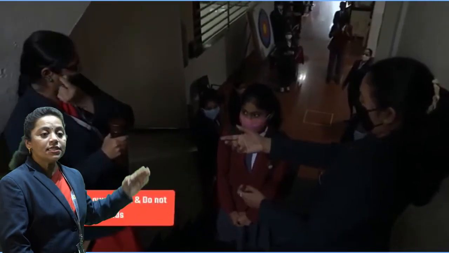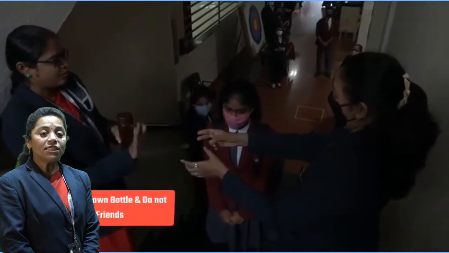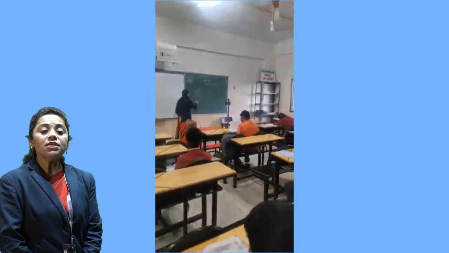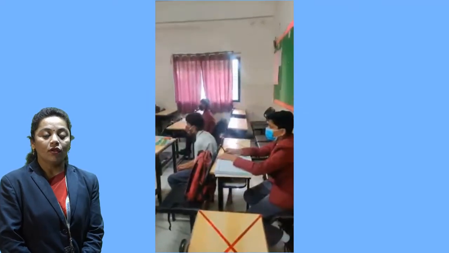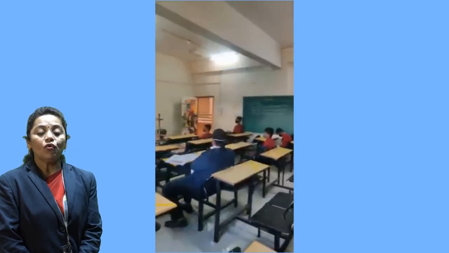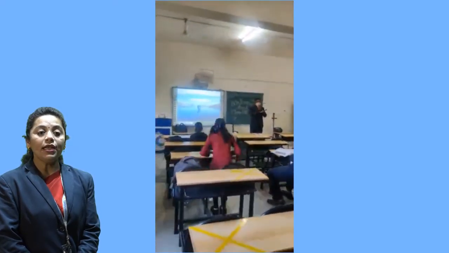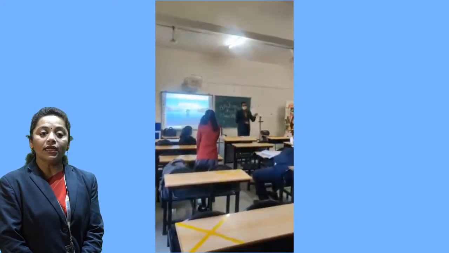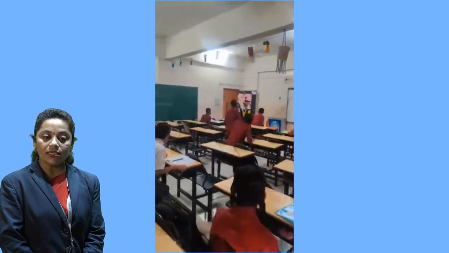Our teachers are escorting the students. Students are learning in the classroom. All are following COVID-19 terms and norms. Teachers are teaching in the classroom. So all these are examples of the present continuous tense.